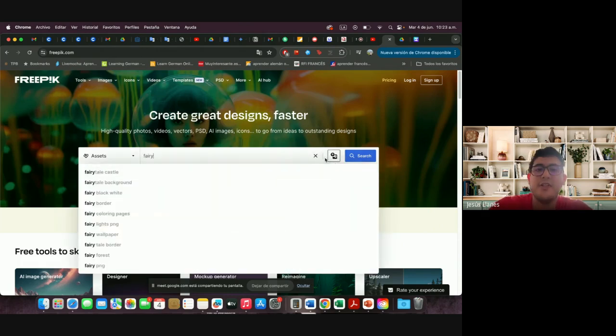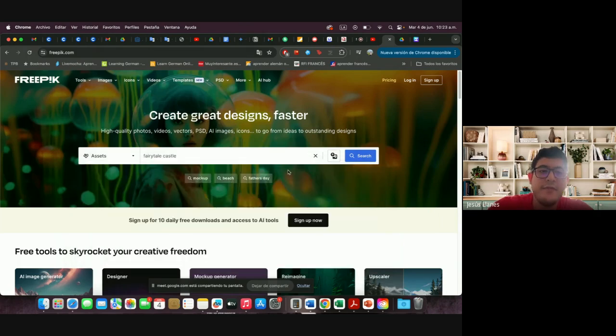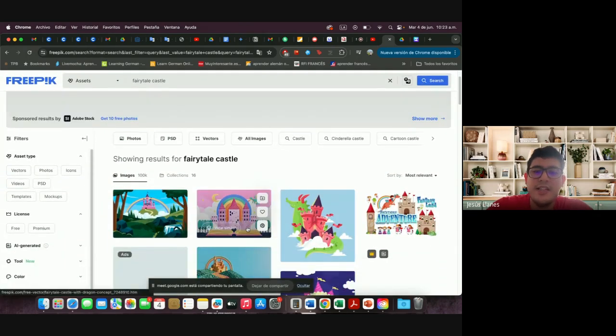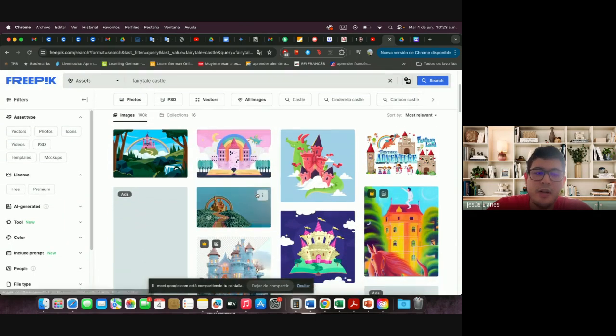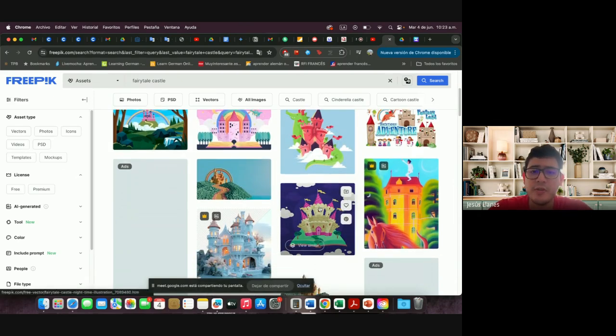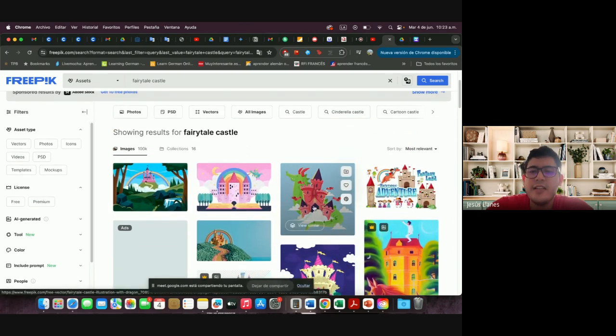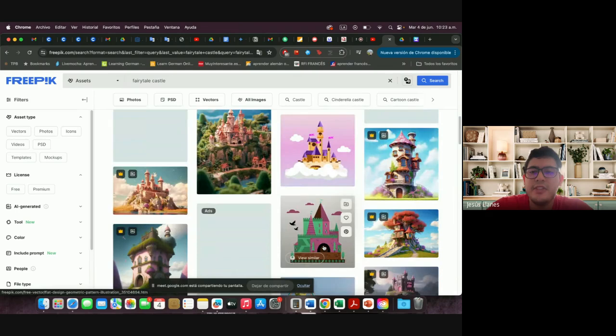So in this case, if I want to go ahead and find, for example, a fairy tale castle, it's gonna be giving me multiple options of fairy tale castles. Yeah. So it also has free and premium services, but I mean it's gonna give you several options.